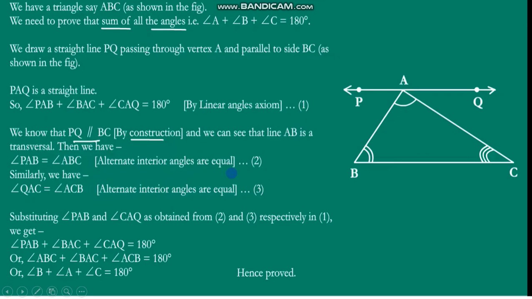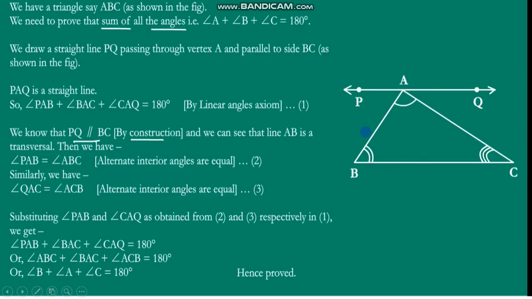Next, we substitute angle PAB and angle CAQ, obtained from equations 2 and 3 respectively, in equation 1. Angle PAB is equal to angle ABC, and angle QAC is equal to angle ACB. Substituting, we get angle ABC plus angle BAC plus angle ACB is equal to 180 degrees.